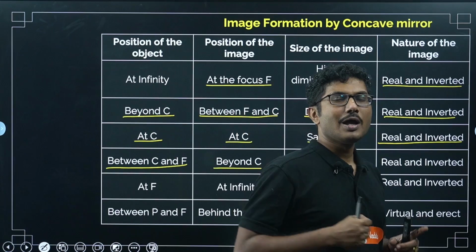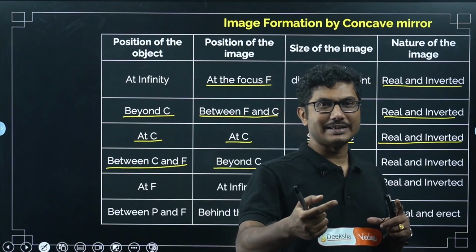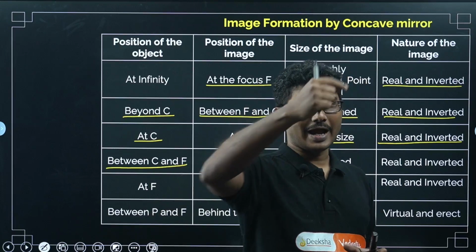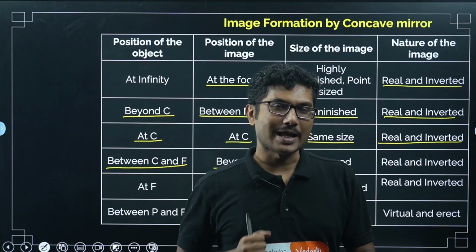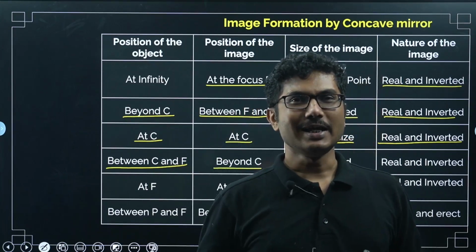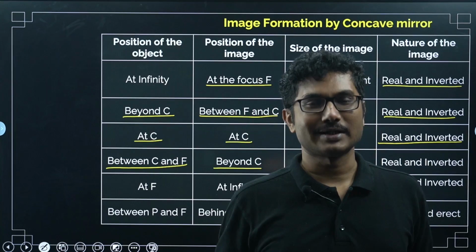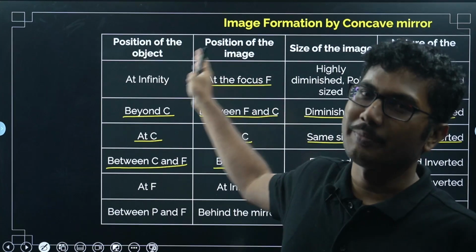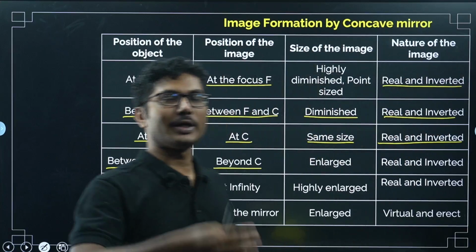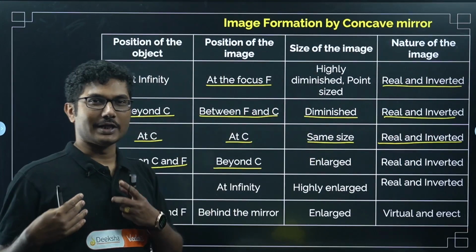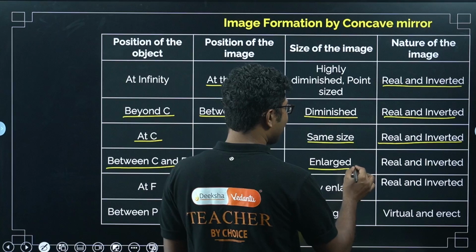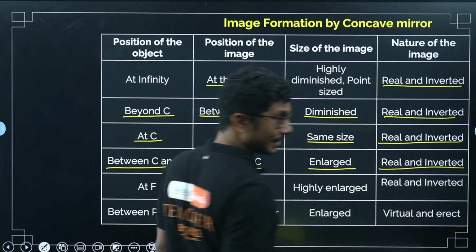When you are between infinity and C, your image is now being formed between F and C. As you directly reach C, your image is exactly formed at C. Now as you are going towards the mirror, your image is going backward. So when you are moving forward, your image is moving in the opposite direction. Now the image will be enlarged, real and inverted, right?